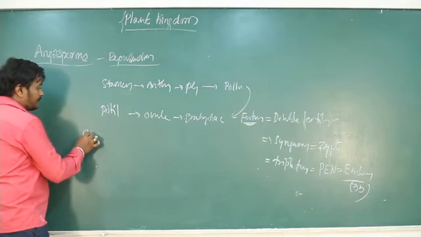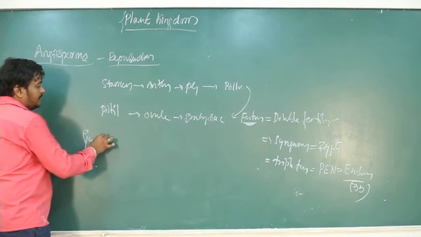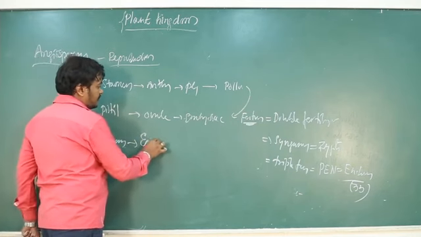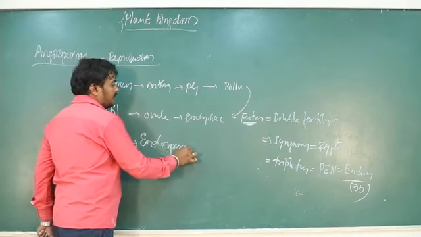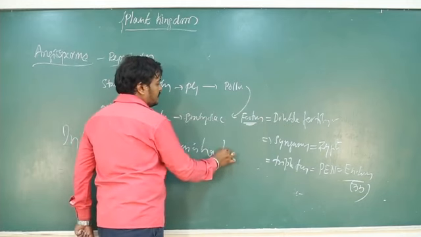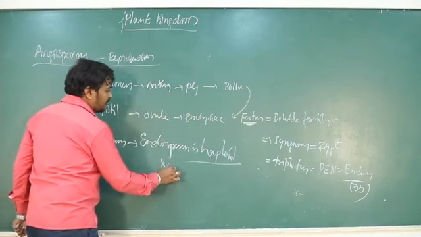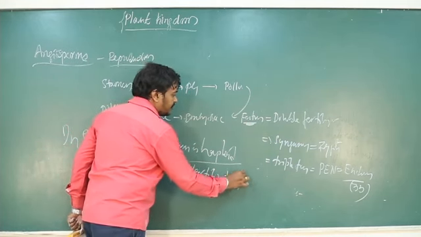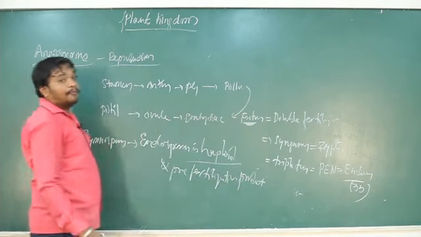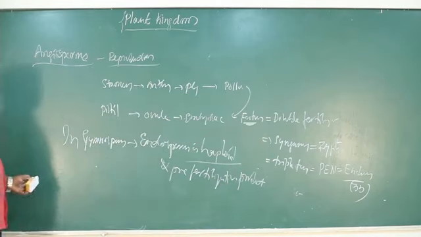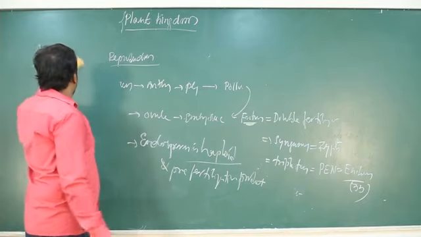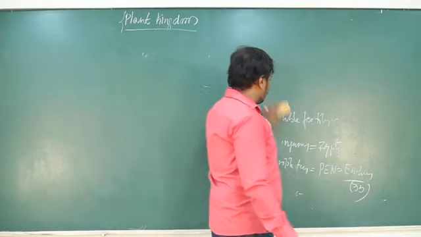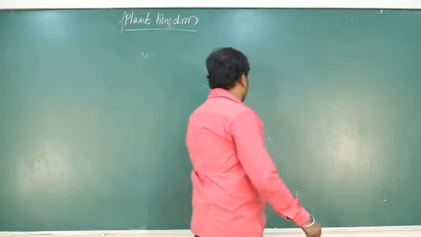So in gymnosperm, endosperm is haploid and is a pre-fertilization product, whereas in angiosperms it is a post-fertilization product. Okay, yeah. So I won't go into more detail about angiosperms because you already learned in detail in the second year. Okay. So next, come to different types of life cycles.